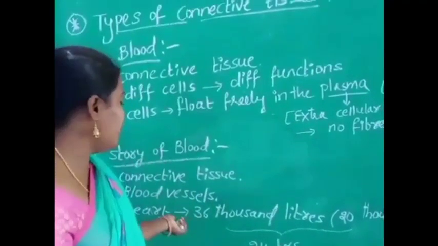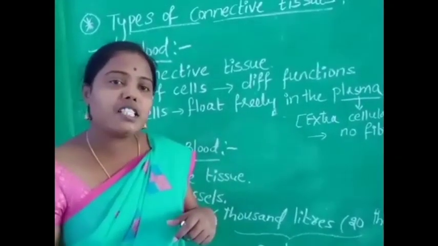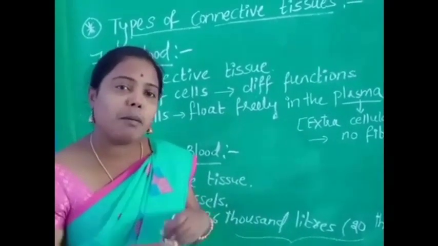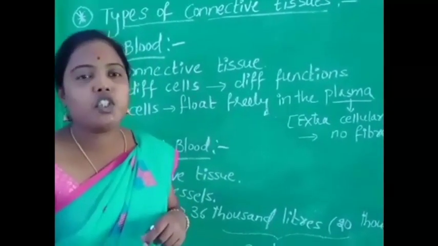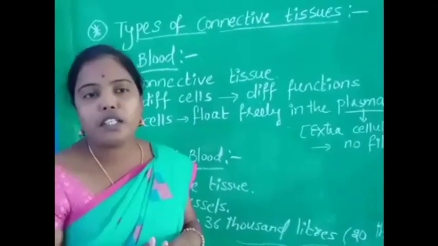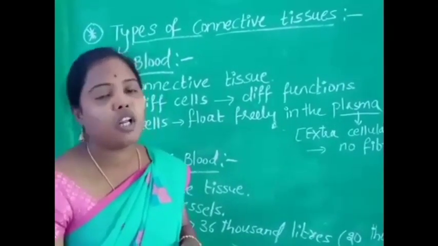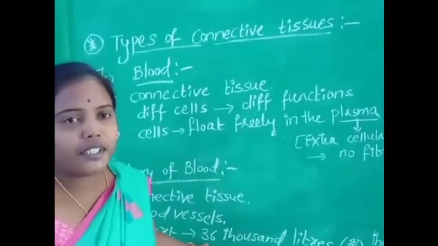Okay, this is the specialty of the heart. The heart receives blood from various body parts and pumps the blood. The blood from the heart is transported to each and every body part of the living organism. So this is a very important thing.